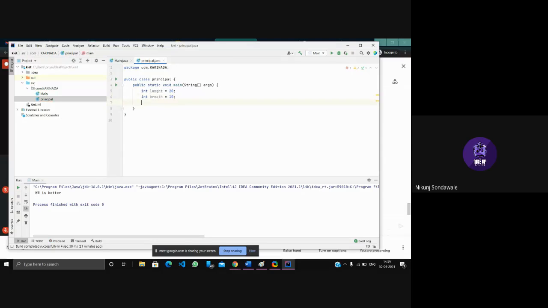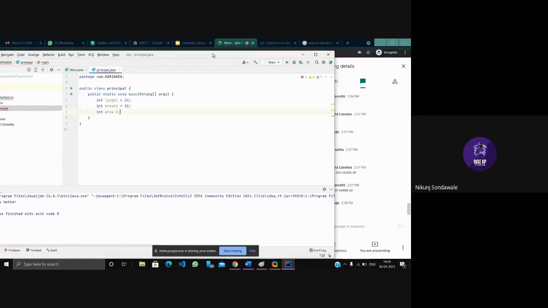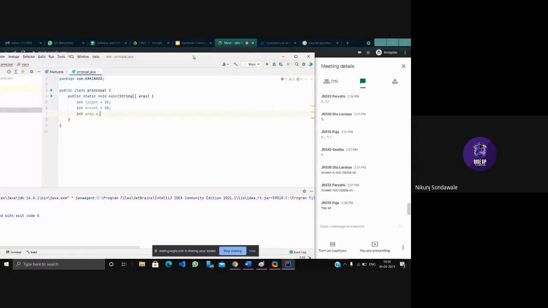So we have taken the length and breadth of a rectangle, and we'll find the area. int area. What is the formula for the area of a rectangle? Yes, L into B, you're right. We'll just do length into breadth.